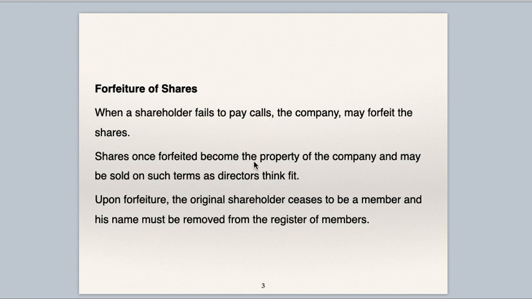Shares once forfeited become the property of the company and may be sold on such terms as directors think fit. So forfeited shares are the company's property, and the company can sell these shares. Upon forfeiture, the original shareholder ceases to be a member. That is, he is no longer a shareholder of the company, and his name must be removed from the register of members.